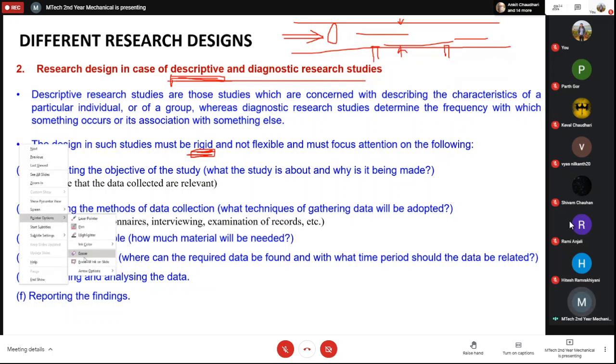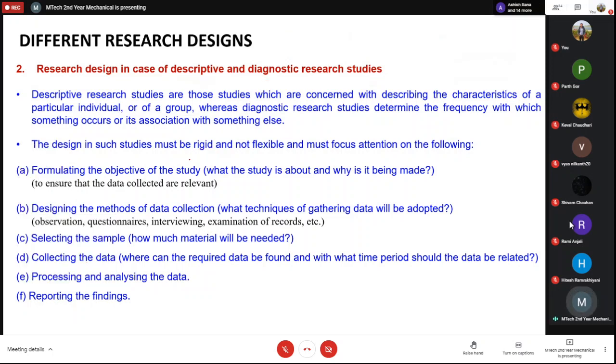So you have to read the related literature, and then you have to design your experiments. So in the descriptive studies, the design is rigid and not flexible. So you have to focus on these things. The first thing is formulating the objective of the study. Why do you want to perform this study, what are the applications, what is the motivation? This is to ensure the data collected are relevant.